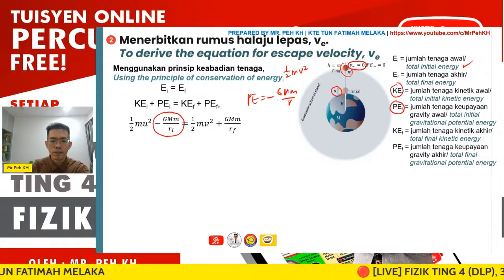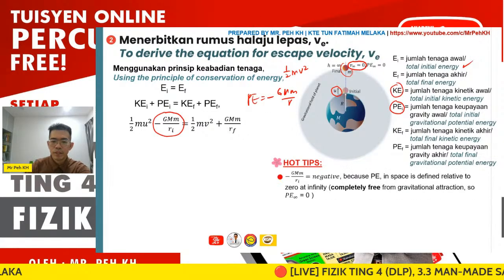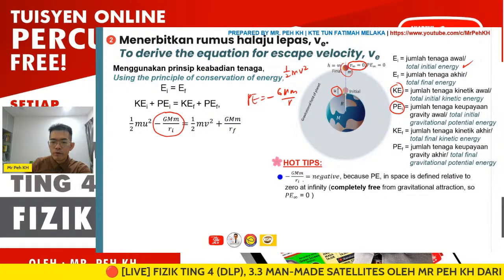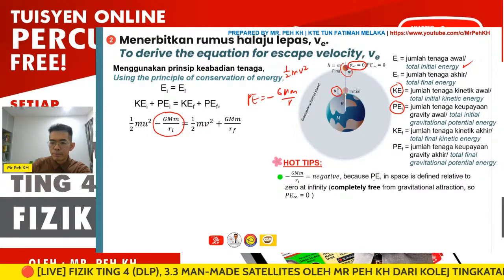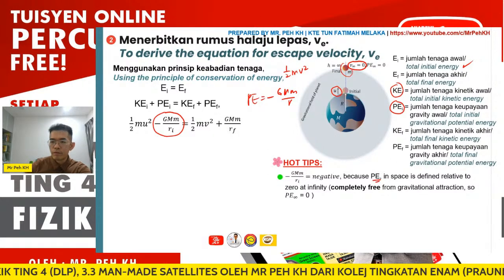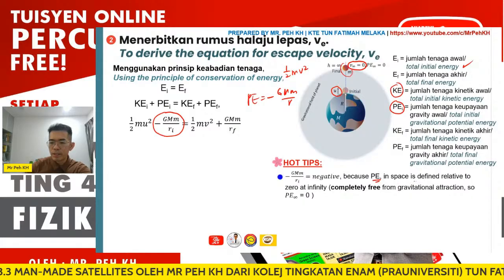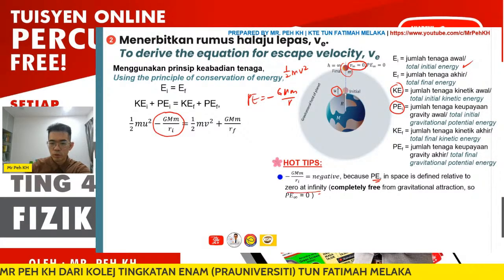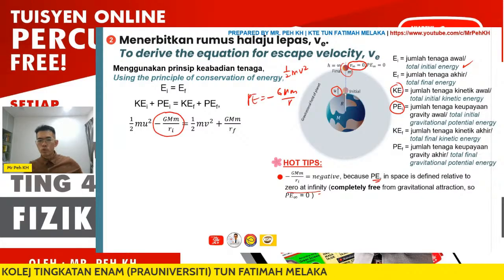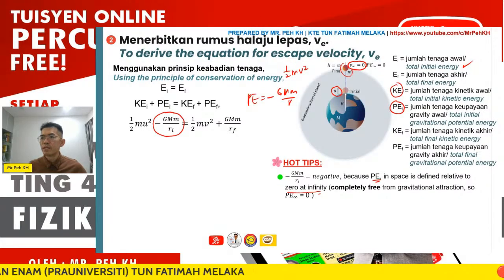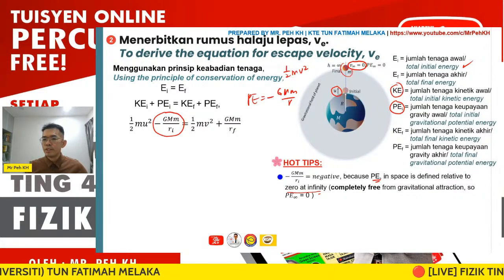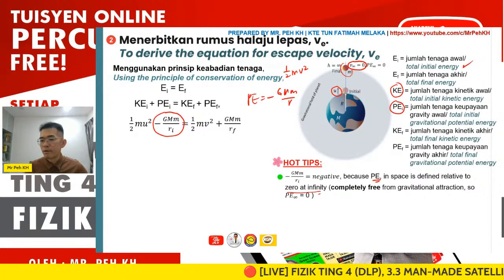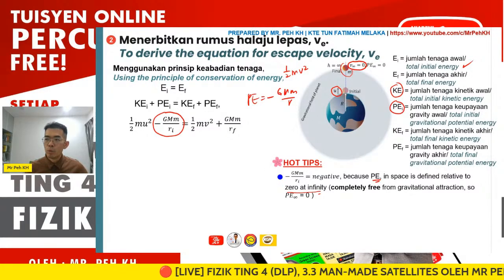Okay, so why do we have negative? Why do we have negative in GMm over r? Because the gravitational potential energy in space is defined relative to 0 at infinity. So we assume that when an object moves further and further from the Earth, to infinity, that means it's very far already. Before that, the object will be